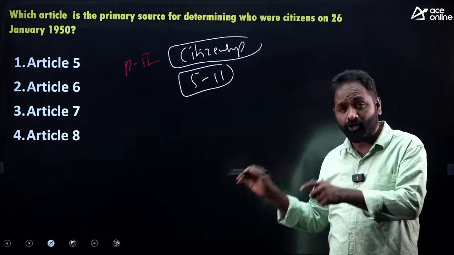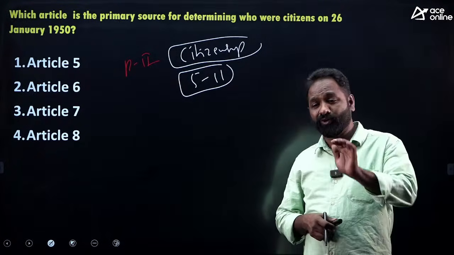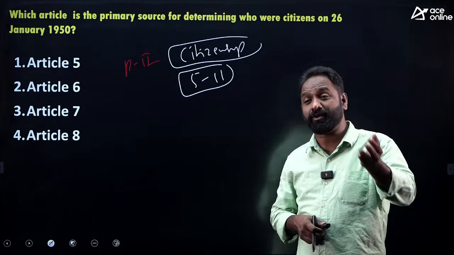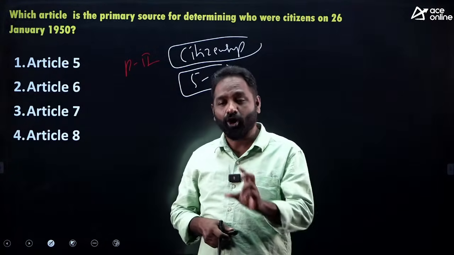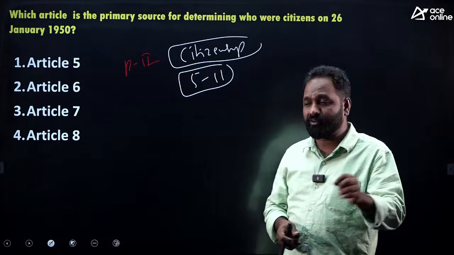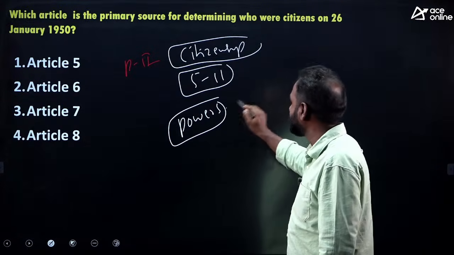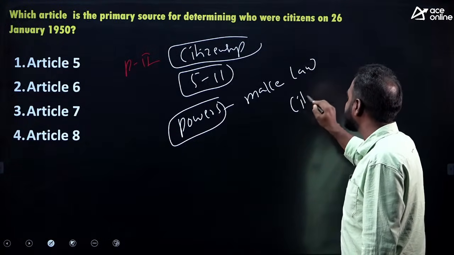Actually, in the Constitution, Articles 5 to 11 nowhere mention who is a citizen, how to get Indian citizenship, in how many ways a person can become an Indian citizen, or how a person can lose Indian citizenship. All these conditions are not mentioned. So Article 11 gave powers to Parliament to make a law on citizenship.